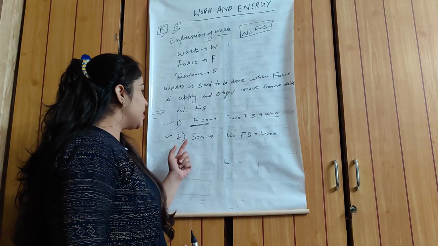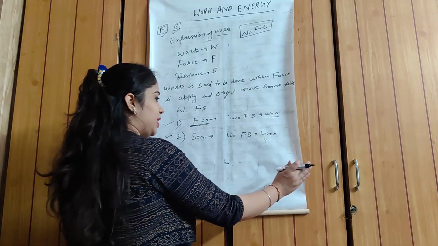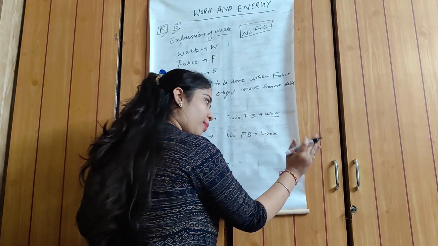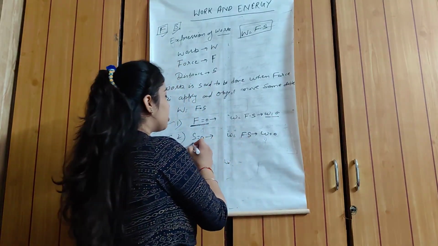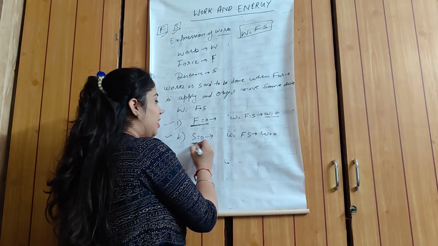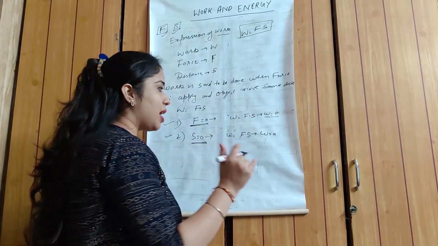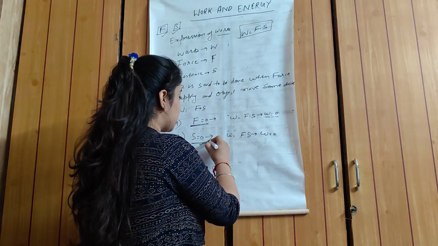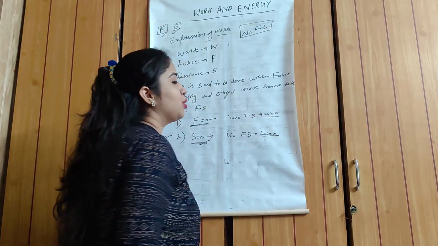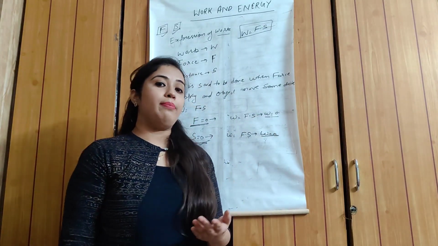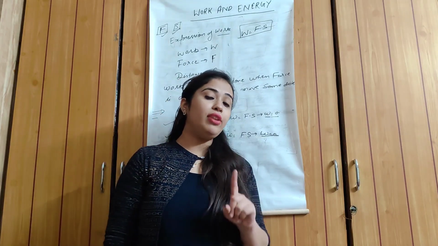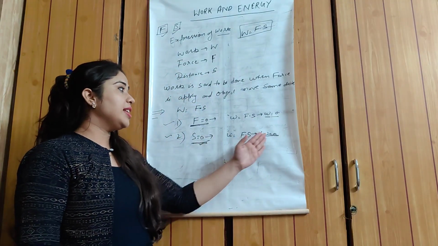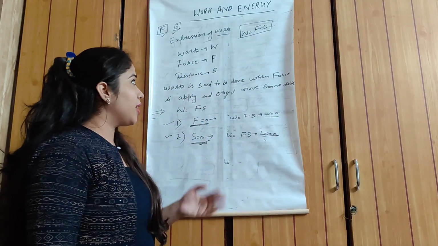The second case is that displacement is 0. Suppose, students, this is a wall and I push this wall. I am continuously applying force, but displacement is 0. That is the example of the second case: I am applying force but displacement is 0. It means when displacement is 0, work done is also 0. In the previous example we also discussed that when one of the components is 0, then work done is also 0. So students, that is the expression of work done.